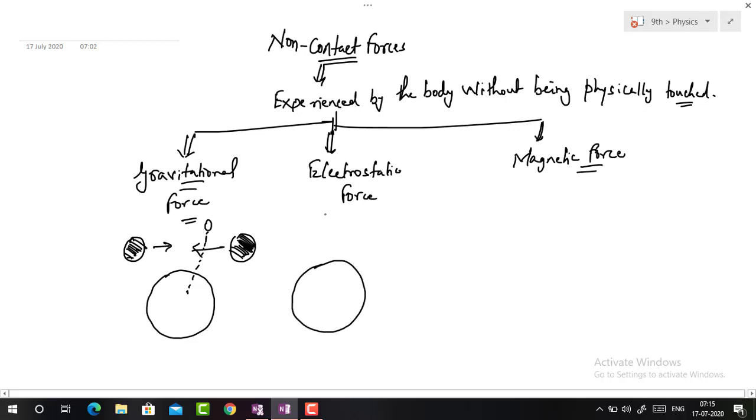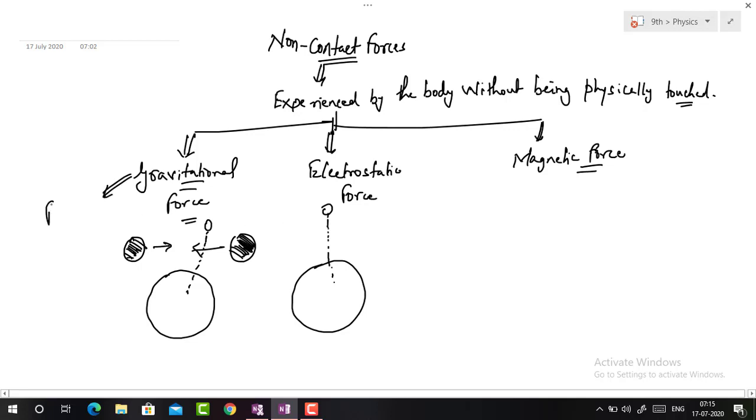When a body is released, it falls down to reach the earth's surface. This force of attraction is due to the force of gravity, or we can say the weight of the body. So always remember that gravitational force is always attractive in nature.